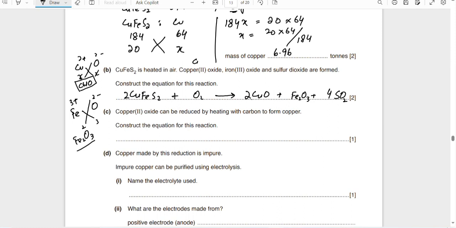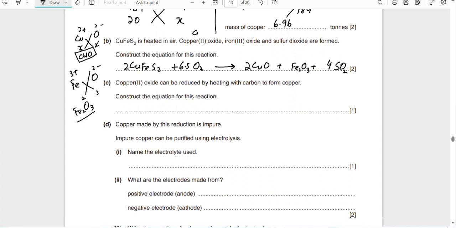Now let's find the number of oxygen. 2 1s are 2, plus this 3, it becomes 5, and 4 2s are 8. 8 plus 5 becomes 13. So I will have to write 6.5 here, so that 6.5 multiplied by 2 becomes 13.